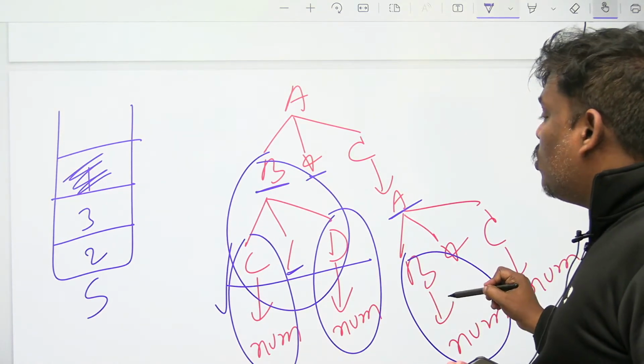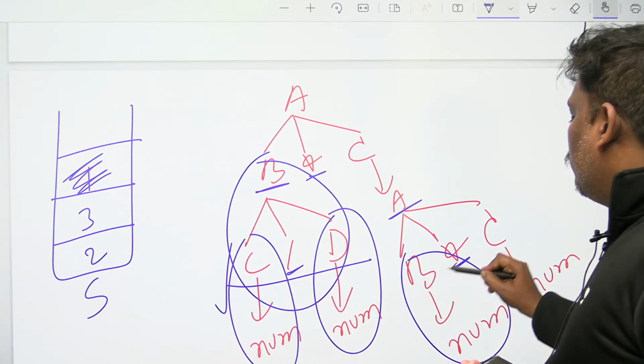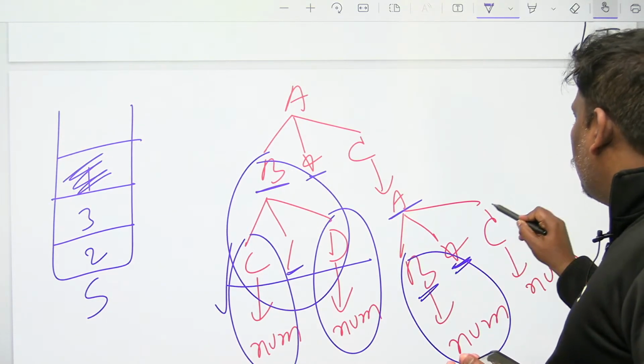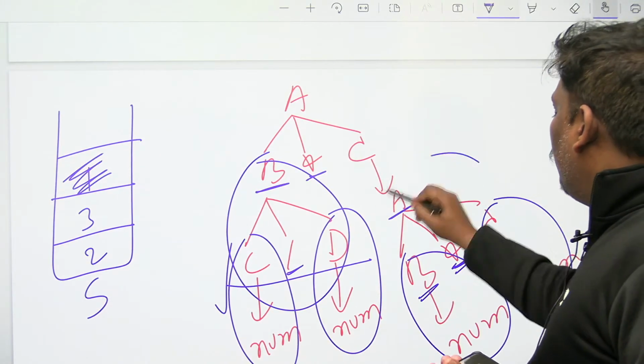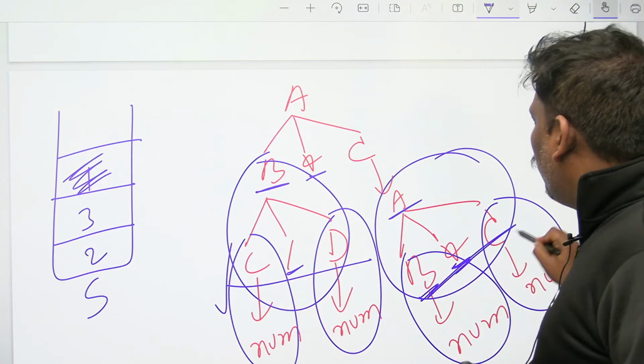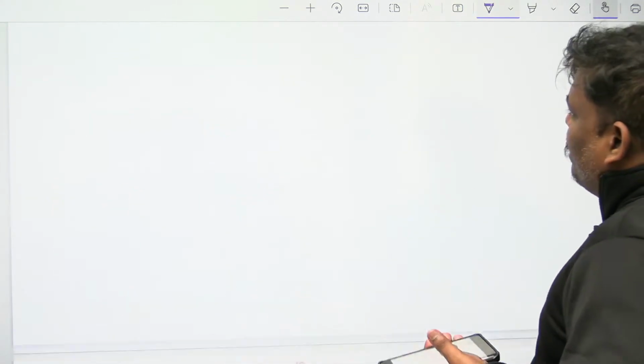What is the answer? S.top, 3 will come. This is completed. Let's go here. C goes to num. Right? S.top, what is the answer? Again 3 will come. Now A goes to B star C. Because both are over, now I can complete A goes to B star C.